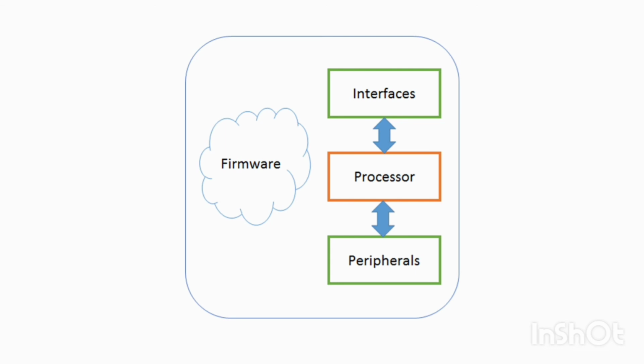Next one is the embedded system. An embedded system is a computer system that has computer hardware and software embedded to perform specific tasks. In contrast to general purpose computers or personal computers which can perform various types of tasks, embedded systems are designed to perform a specific set of tasks. Key components of an embedded system include microprocessor, microcontroller, memory, networking units, input-output units, and storage. Some embedded systems have specialized processors such as digital signal processor, graphic processor, and application-specific processor. Embedded systems run embedded operating systems such as real-time operating system.